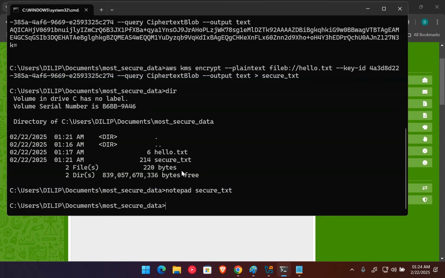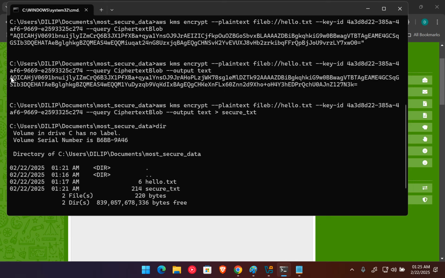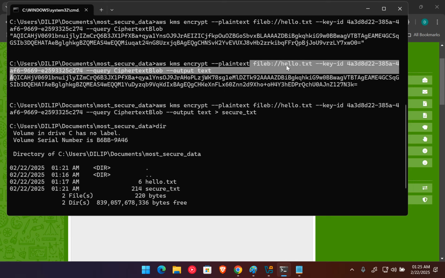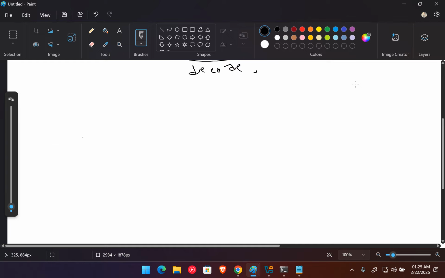So AWS, whenever they give you this kind of encrypted data, they don't give the ciphertext directly. They convert the ciphertext into base64, meaning they encode the ciphertext first. Let me quickly explain what they do. I have a hello.txt file which I use to encode.